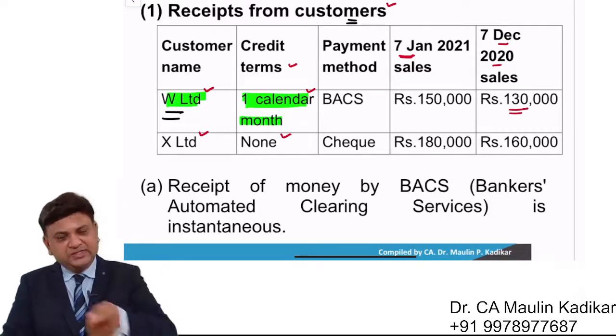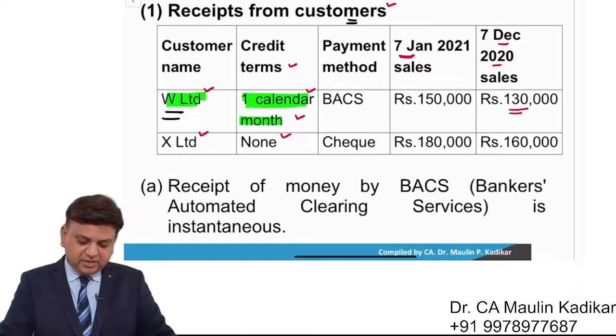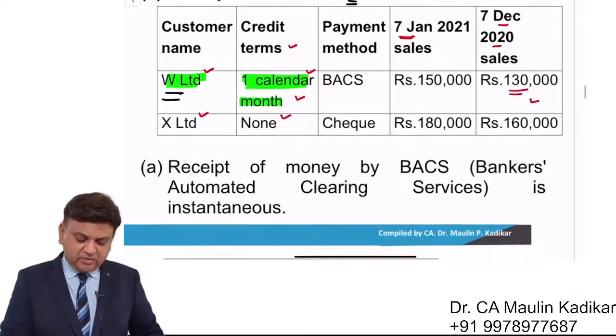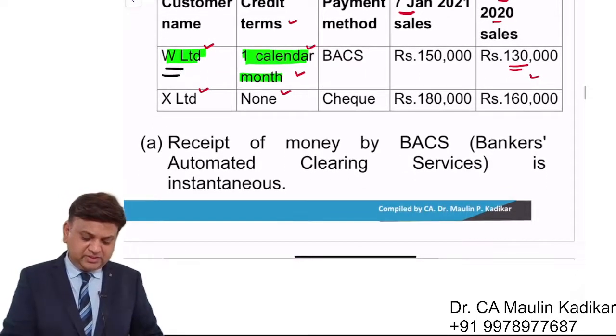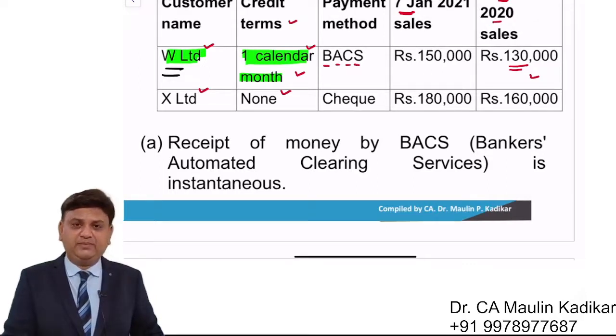So the first thing that you have to see is, based on the credit period, what is the amount relevant. Now how does it make payment to us? It makes payment to us using BACS payment method. What is BACS? They have explained it to us.